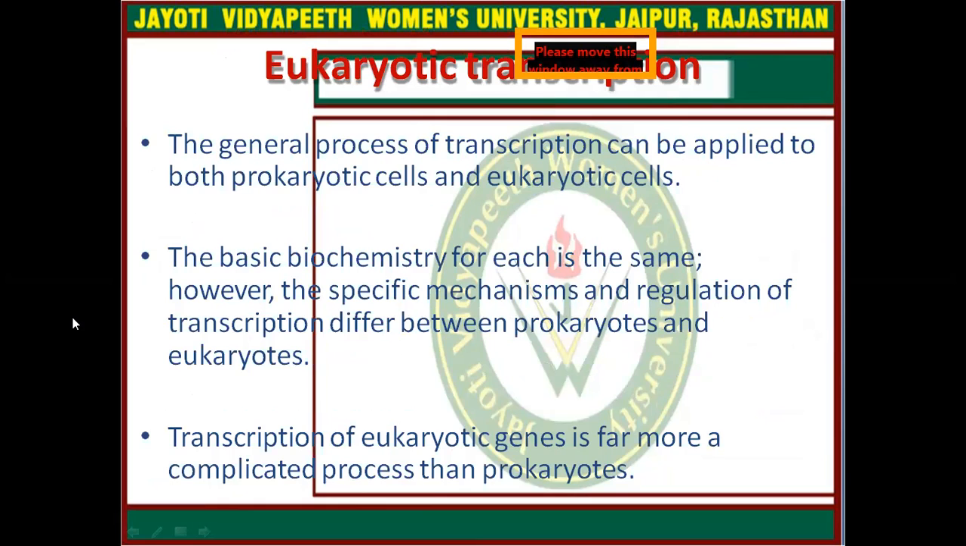The general process of transcription can be applied to both prokaryotic cells and eukaryotic cells. The basic biochemistry for each is the same. However, the specific mechanism and regulation of transcription differ between prokaryotes and eukaryotes. Transcription of eukaryotic genes is a far more complicated process than in prokaryotes.